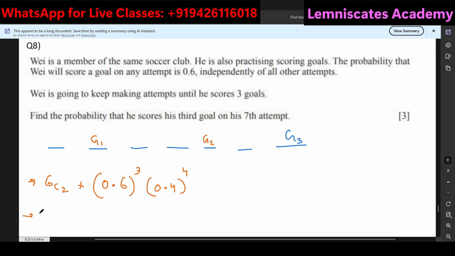So if you take out your calculator and do this, 6C2 multiplied by 0.6 to the power of 3 and into 0.4 to the power of 4, this is giving me some weird long answer, 1296 divided by 15625. So that becomes your final answer for this question.